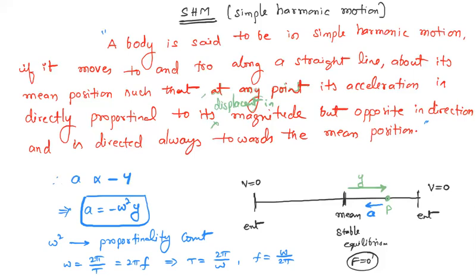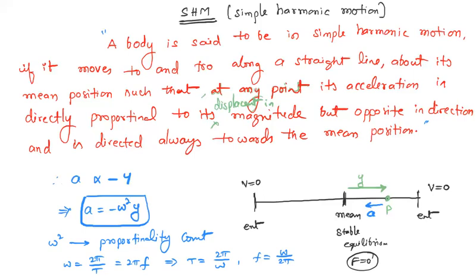The third condition is that the acceleration of the particle is always directly proportional to displacement in magnitude. And the fourth condition is that the acceleration of the particle is always directed towards the mean position. At any point you take, the acceleration always tends towards the mean position. That is, the force direction is always towards the mean position. Then only it has a tendency to come back to its initial state. That is the condition of restoring force.